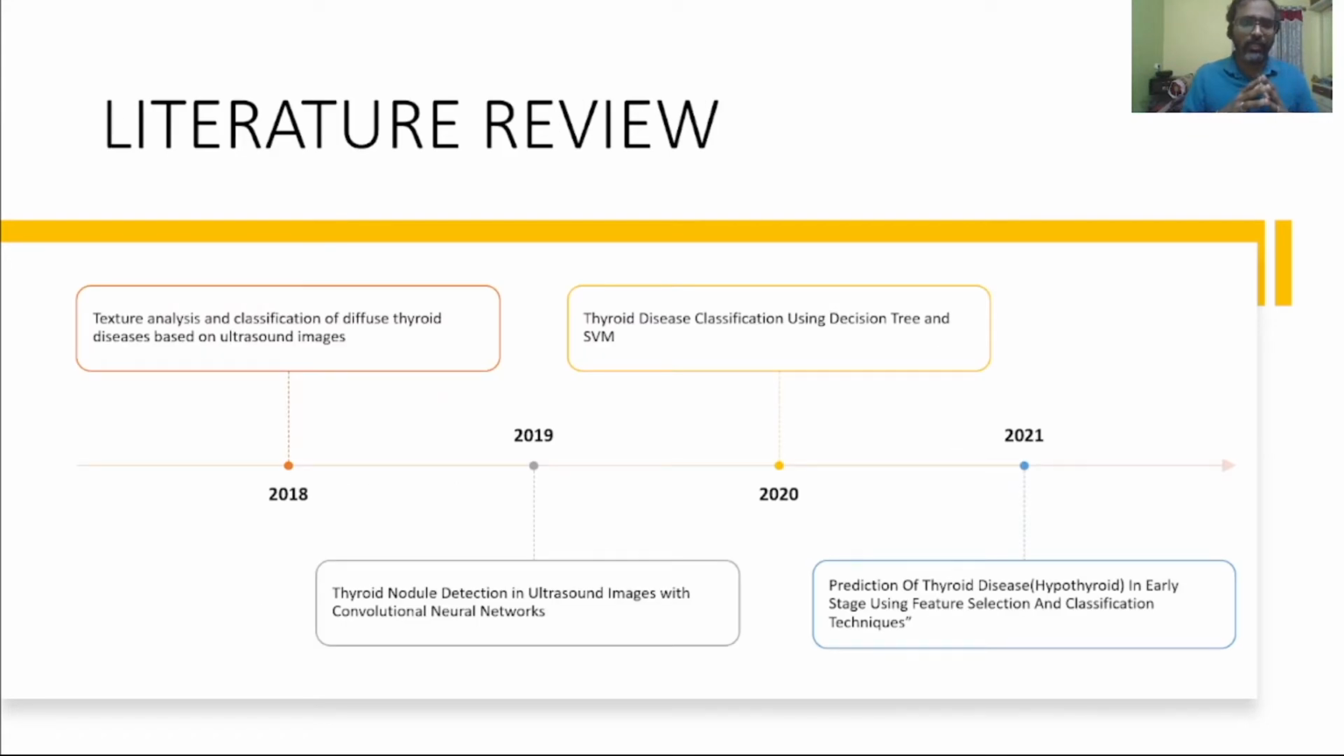Now coming to the literature review. I have gone through a lot of papers which have been submitted. What I personally noticed is most of the researchers are inclined towards image related classification, like ultrasound, X-rays, some kind of scans, all those stuff.